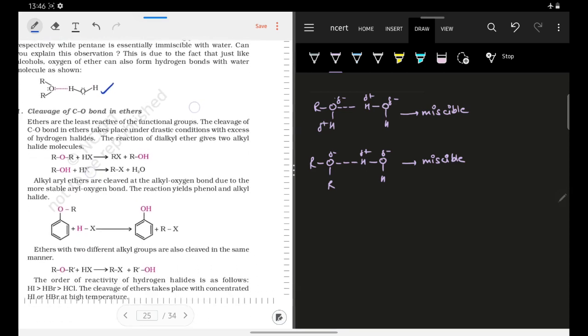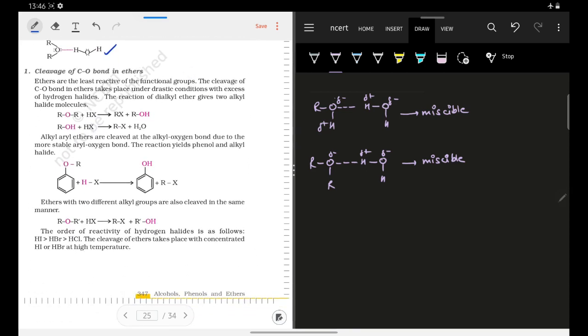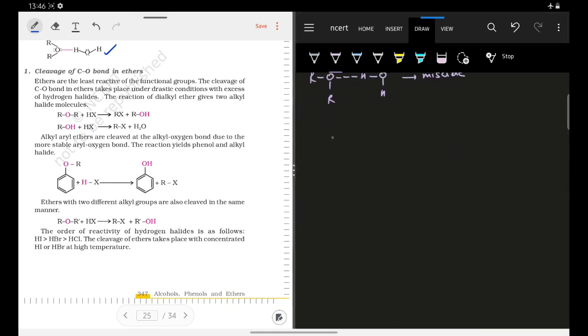Now let us move on to the cleavage of carbon-oxygen bonds in ether. This is a very important topic. I will first give you some important points, and if you keep them in mind, I think you will be easily able to do all the questions on cleavage of ether. One of the things you have to remember here is that they will be using some halo acid. Cleavage of ether is done by some halo acid, which is HX. Most commonly they will be using HI.